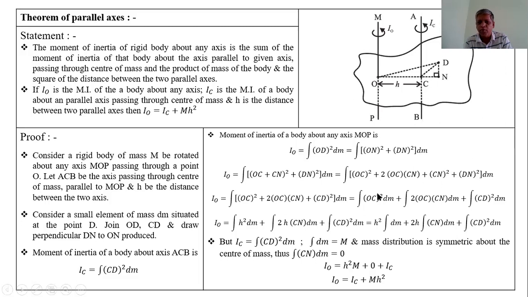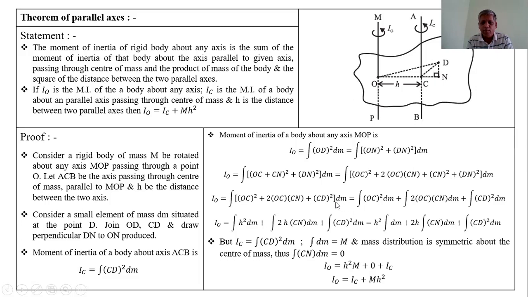Therefore, the above equation becomes IO is equal to integration of, in rectangular bracket, OC square plus 2 times OC into CN plus CD square. This is in terms of CN square plus DN square, outside the rectangular bracket dm. Therefore, that is equal to.